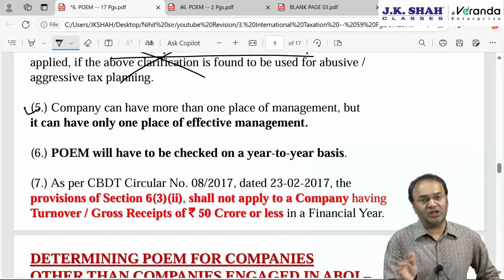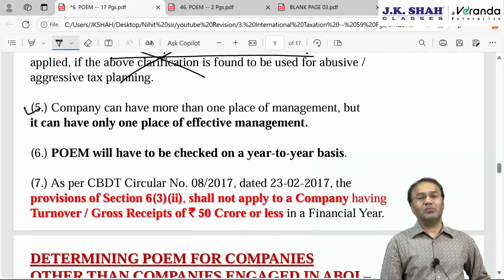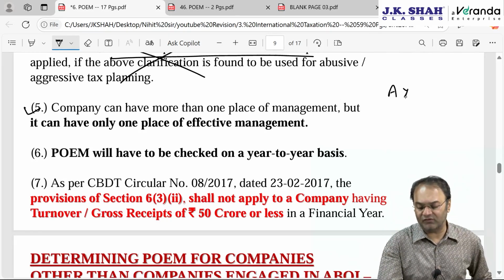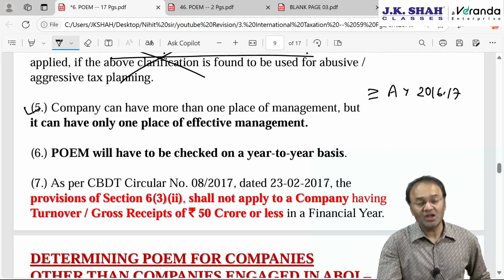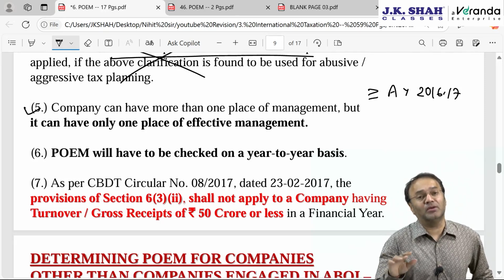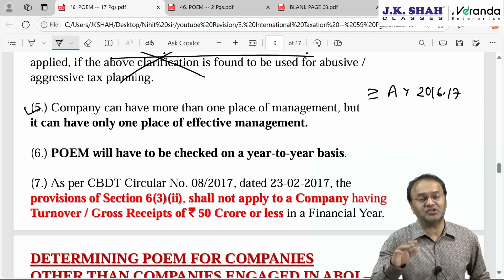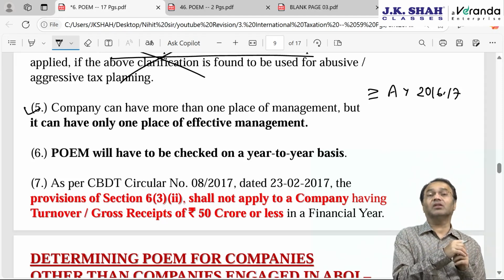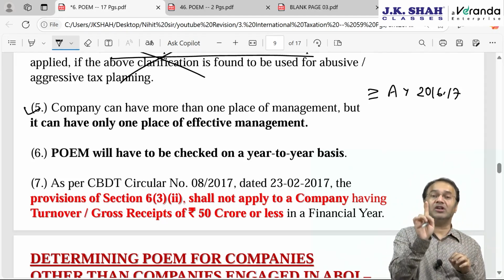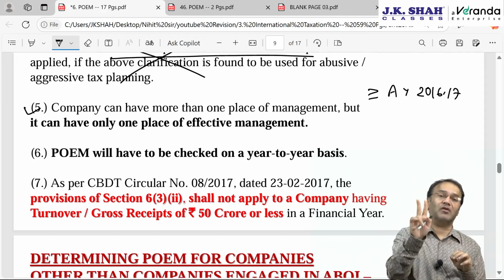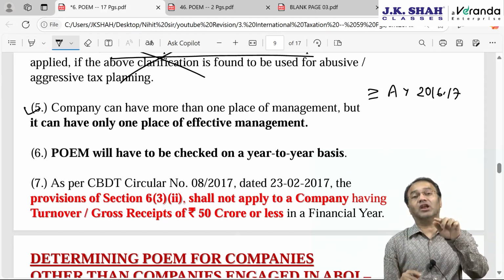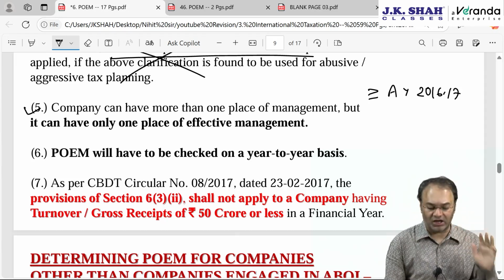Fifth point, a company can have only one place of effective management. If you recollect the earlier provision, this new concept is with effect from AY 2016-17. Earlier, prior to this, there was a concept of only place of control and management of affairs of the company. Meaning thereby, the management and affairs could be partly in India, partly outside India also, apart from wholly outside India or wholly in India. But the place of effective management can be only in one country at a time.